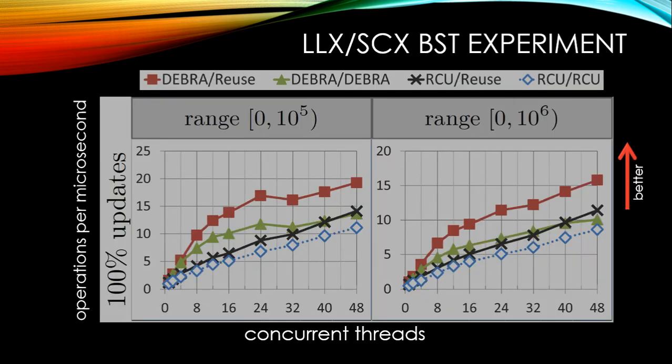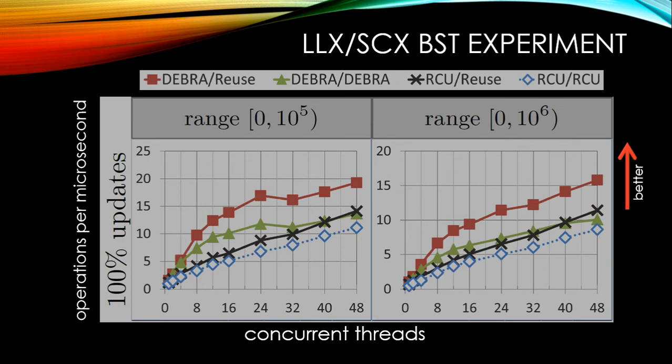So we also have this binary search tree experiment where we implemented a binary search tree using LLX and SCX. And here we have a workload where threads do 50% insertions and 50% deletions on 2 different key ranges. So on the left we have a key range of size 100,000, and on the right we have a key range of size 1 million.